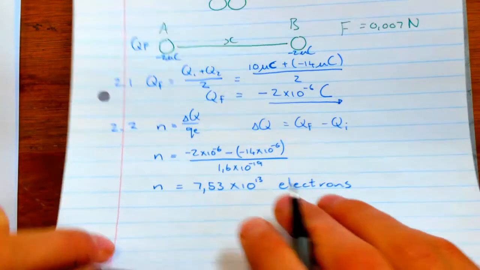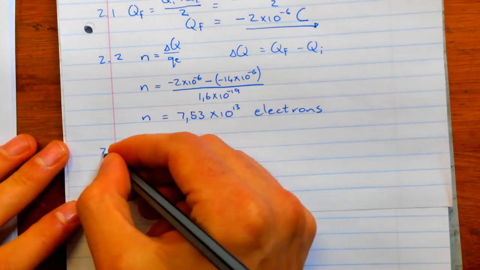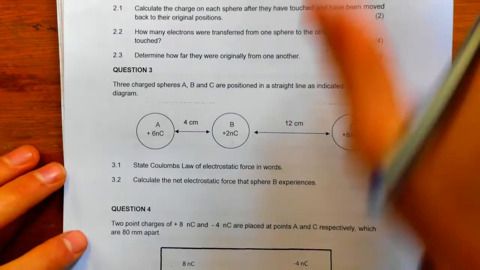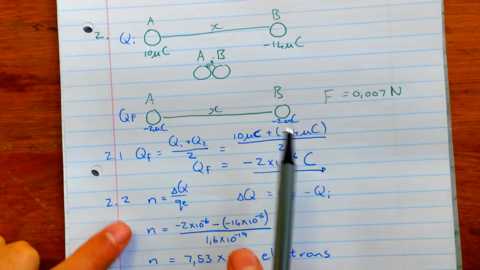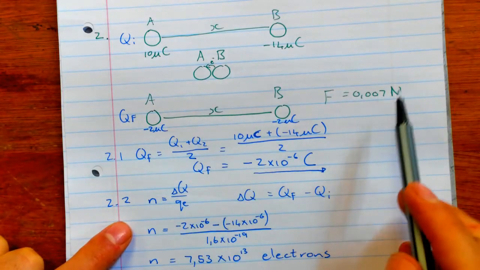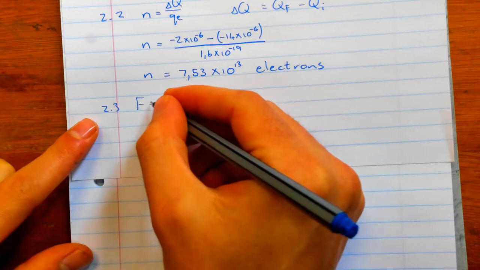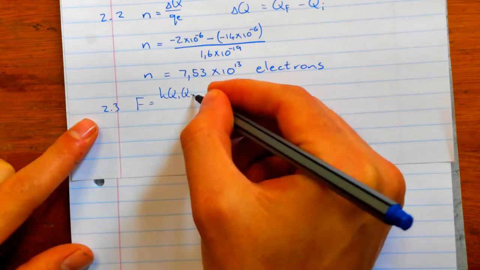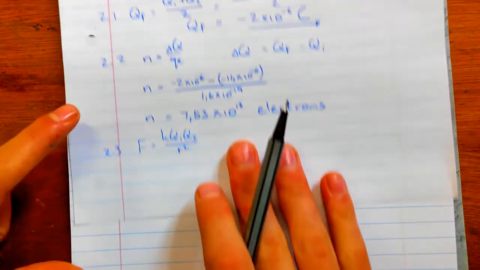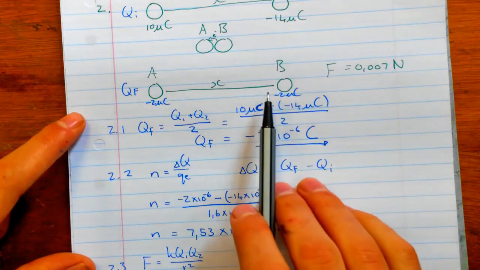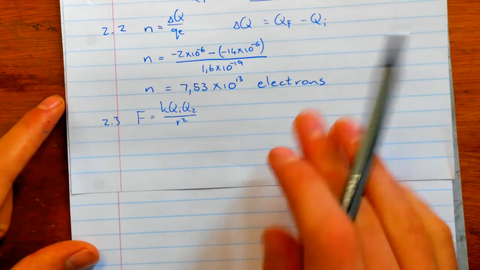Lastly, for question 2, we have to go to question 2.3, which says the following. Determine how far they were originally from one another. So they're asking, what is this x, this distance there? If the force is 0.007 newtons, what is the distance? And for us to use that, we must use Coulomb's law. Write down your formula, kq1, q2 over r squared. And we substitute the values that we have. But remember, this is after they have touched. So when they have a charge of minus 2 microcoulombs, they have a force of repulsion of 0.007 newtons.